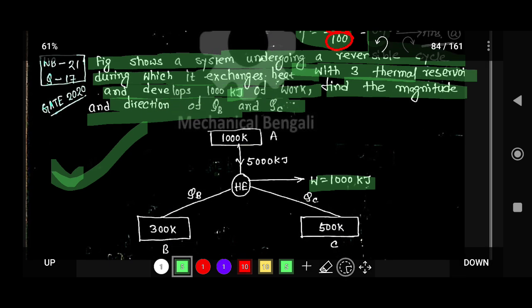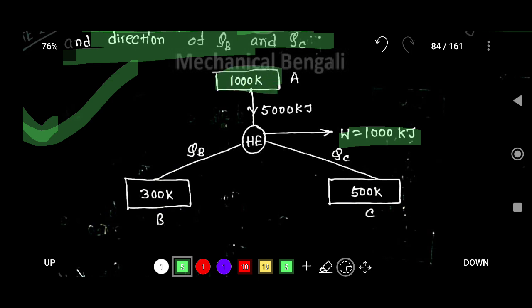So in this diagram, there is a reservoir which has 1000 Kelvin temperature. There is another reservoir B which has 300 Kelvin temperature, and another reservoir C which is 500 Kelvin temperature.